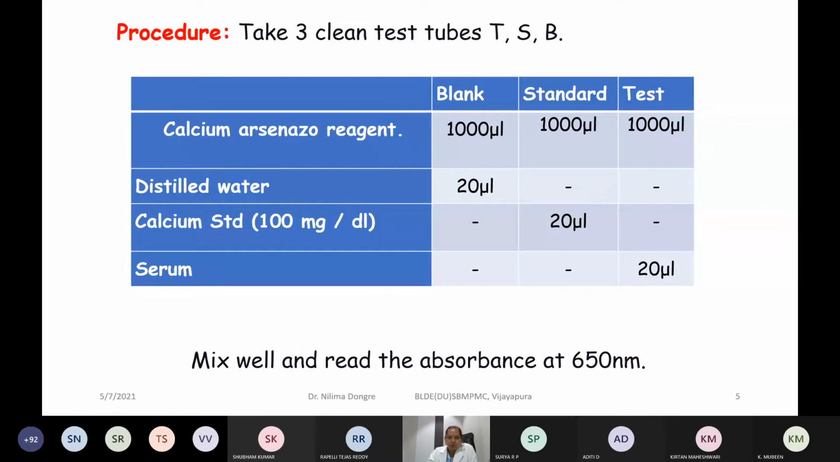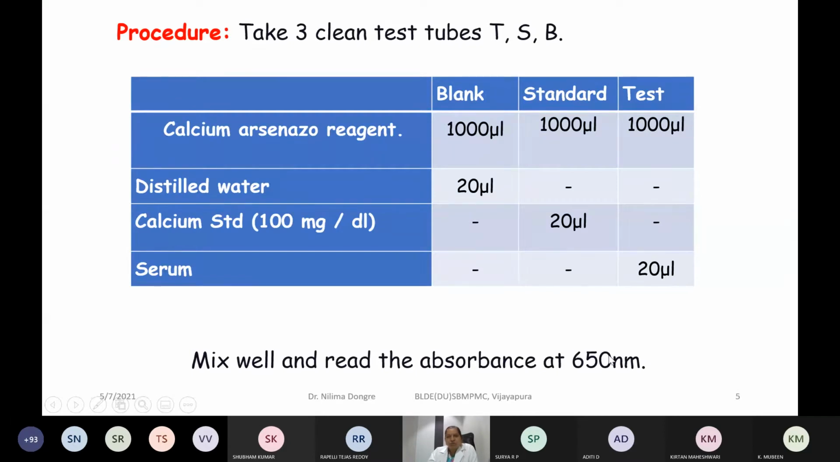Is that clear? I hope you will now remember these things for all your experiments. So the preparation of standard, blank and test is to be understood and remembered further. Now, once you add all the reagents with the help of micropipettes, mix them well. Immediately you have to read the absorbance on the colorimeter using 650 nanometer wavelength.